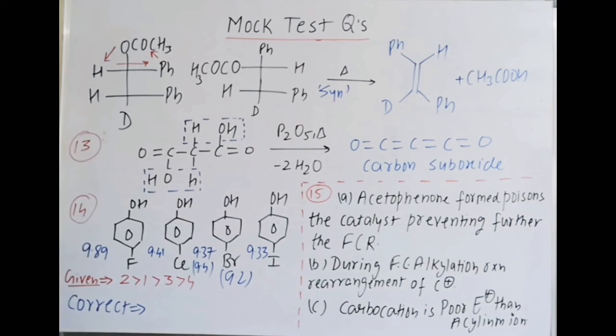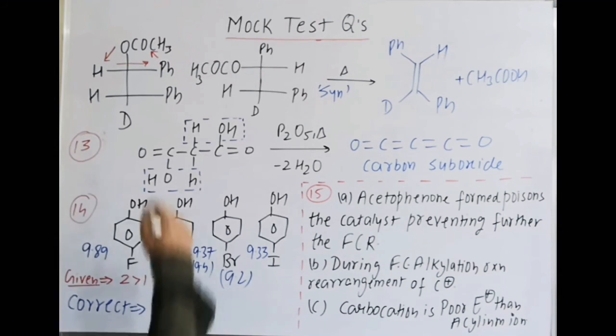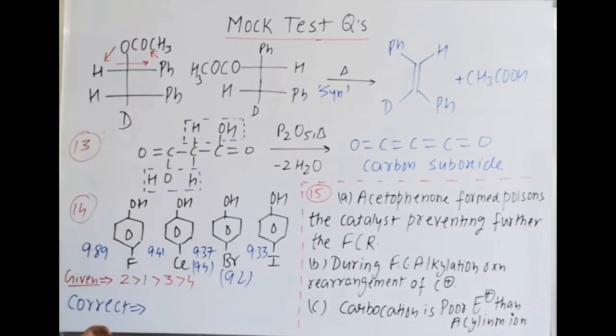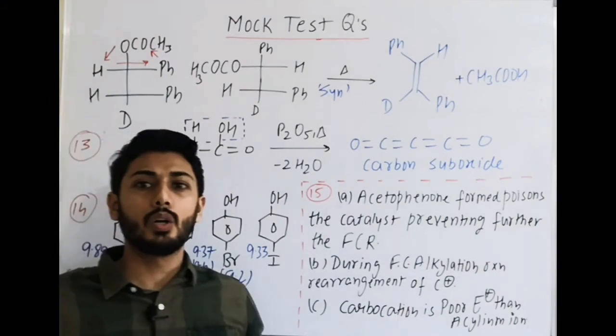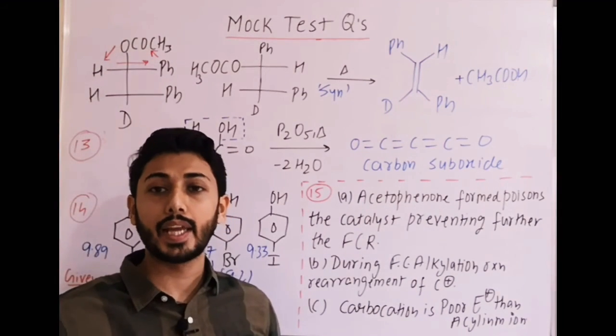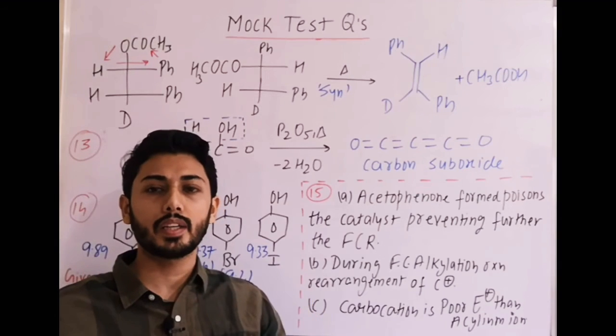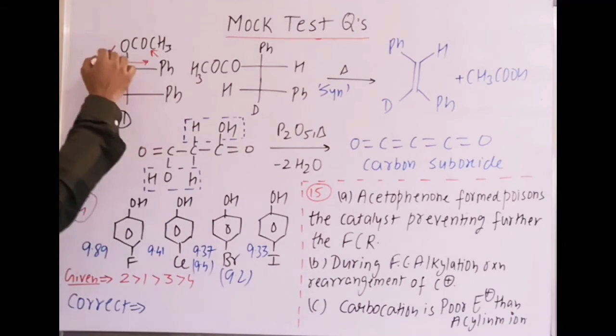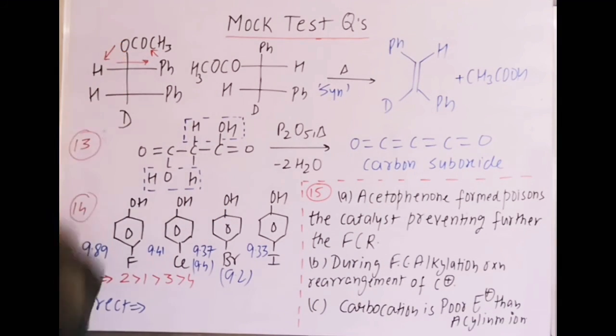Now in this question number 12, I have already explained that it is pyrolysis of ester, so syn elimination takes place. To make it by Newman or by Sawhorse will be a little complicated and time constraint is there, so better to use that method. We know that syn elimination takes place.